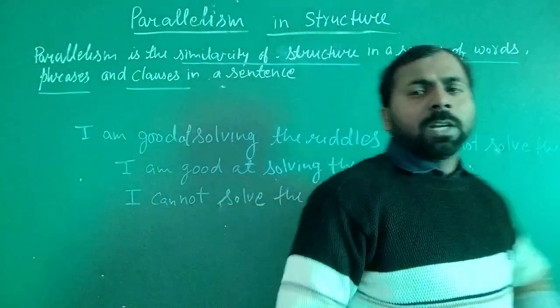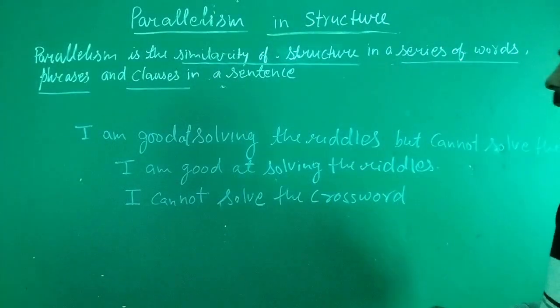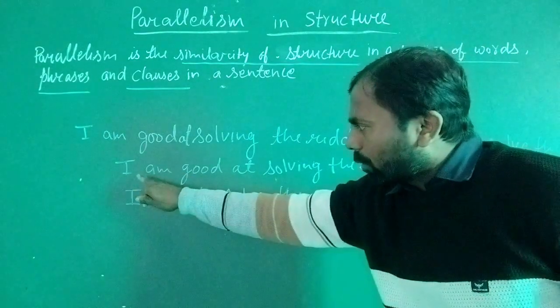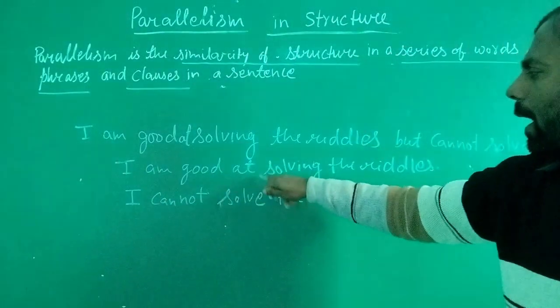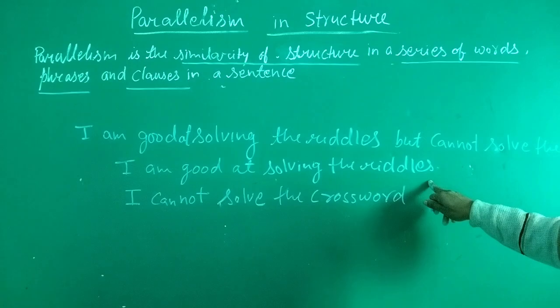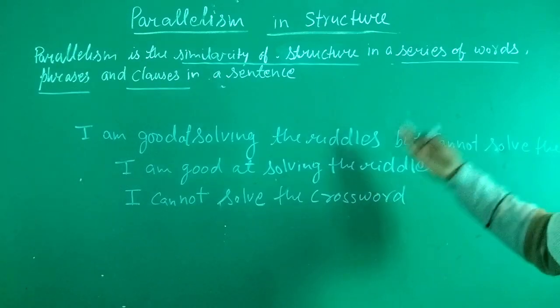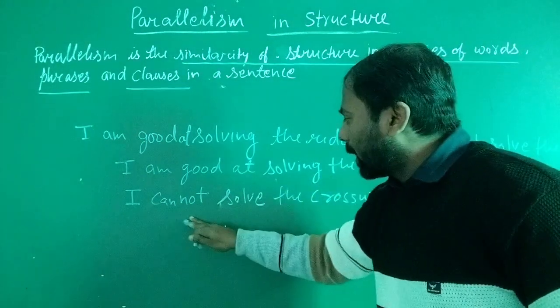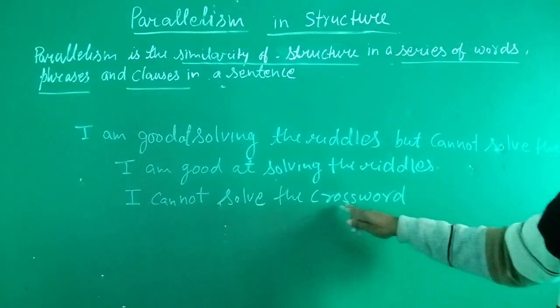So when we split this sentence into two parts, the first part is I am good at solving the riddles, and the second sentence is I cannot solve the crossword.